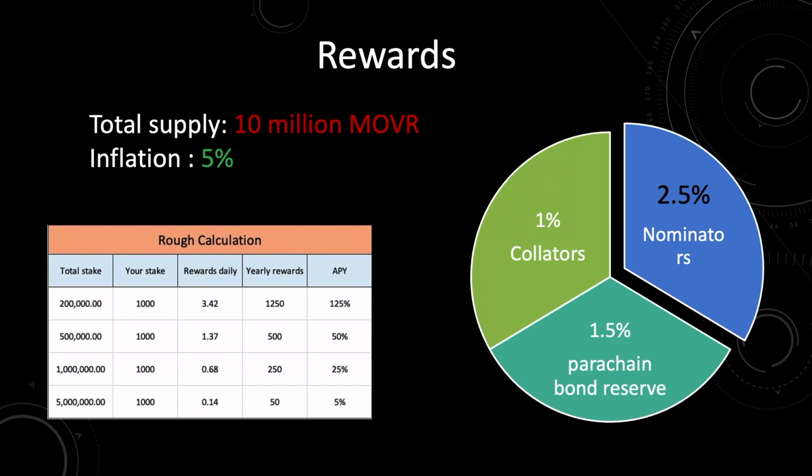So that was at the starting stages. Now we have more activity and more people have started staking. So roughly we are around 1 million tokens. That's where we stand. For 1 million tokens staked, if you have 1,000 tokens as a nominator, and if you have nominated two different folks, roughly you can expect around 0.68 or somewhere around that range. That's the amount of extra tokens that you can expect. And if it increases down the line, let's say 5 million Movr tokens have been staked, then the rewards will eventually go down. As the total stake increases, the rewards will continue to fall.